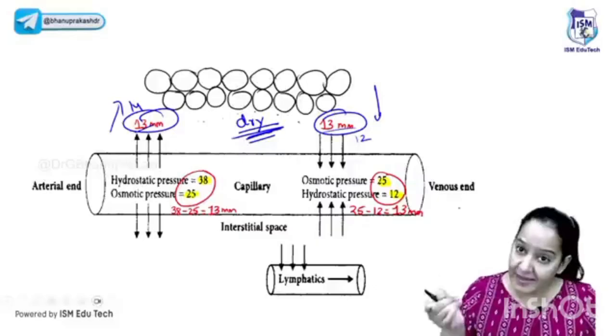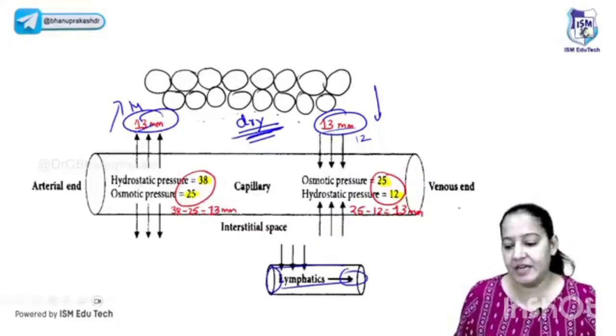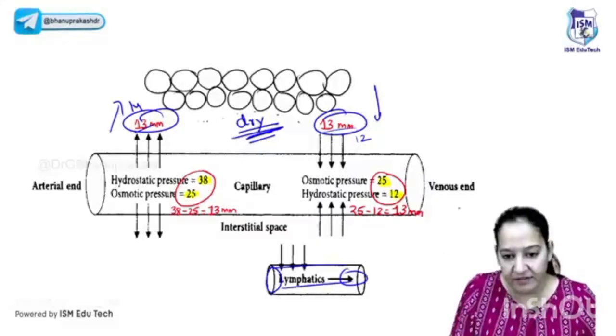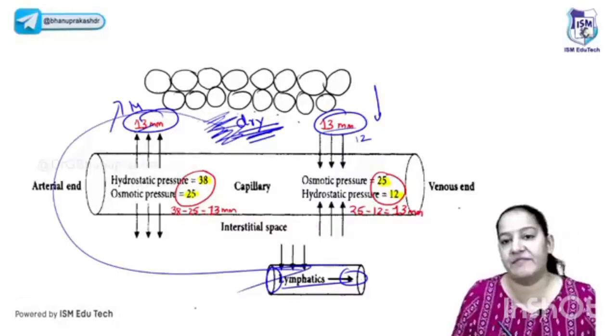Who takes care of it? So God has given a backup. The name of the backup is the lymphatics. We all have lymphatics. So whatever small amount of fluid is accumulated here is taken away by the lymphatics. In the end, the tissue is dry.